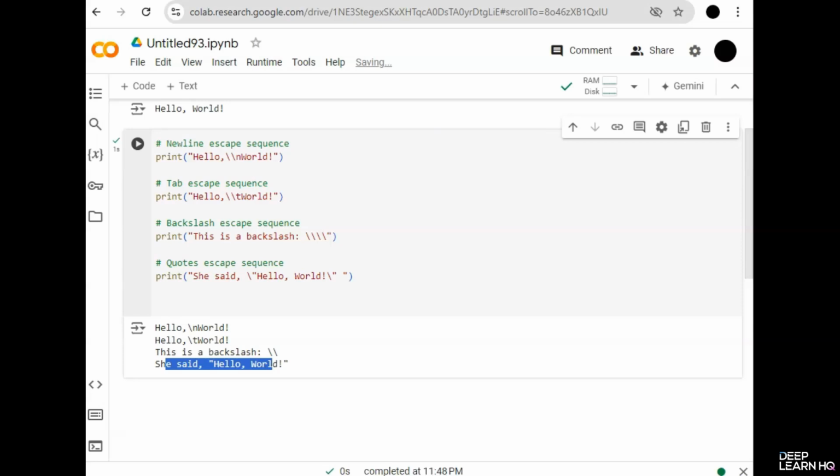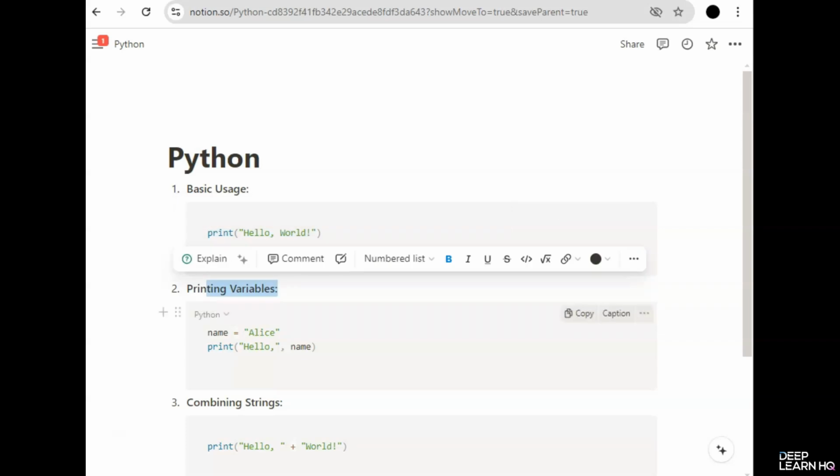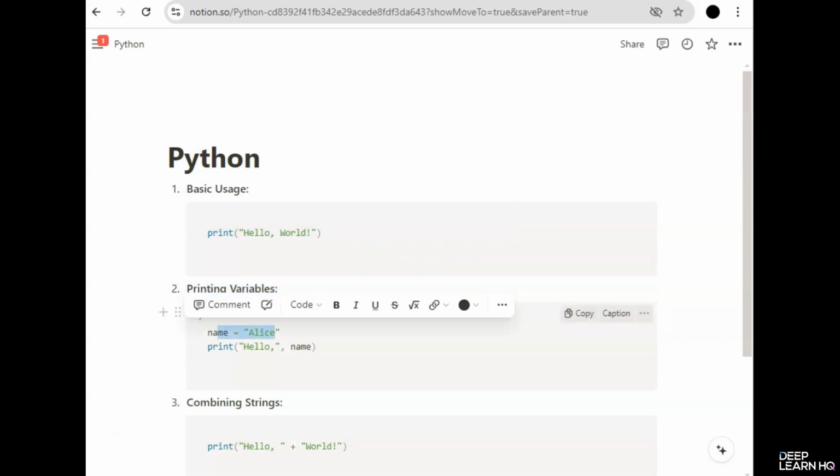Finally, let's discuss the print statement. The print function in Python is used to display output on the screen. It's one of the most commonly used functions in Python, especially when you are debugging your code or displaying results. So this is the basic usage of the print statement, that is print hello world. Then comes printing variables, where you assign a variable a name and then you print it.